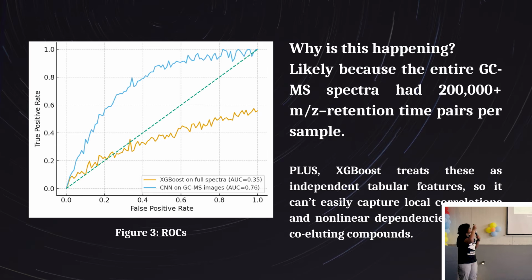The GCMS spectra also has over 200,000 different peaks, and this is too much. Also, at the very end of these peaks, you usually see a lot of noise. When the GCMS program runs for more than a particular time limit, you get a lot of noise, and that's not good in general.